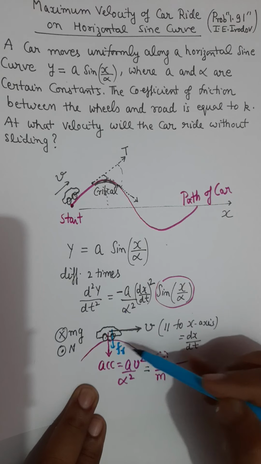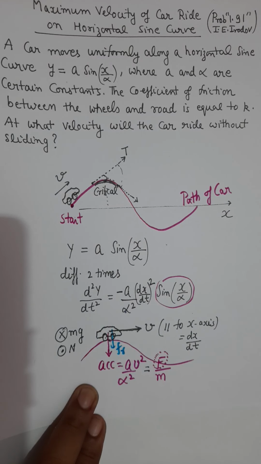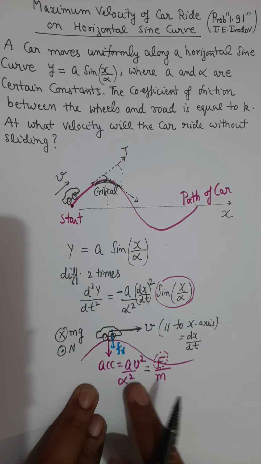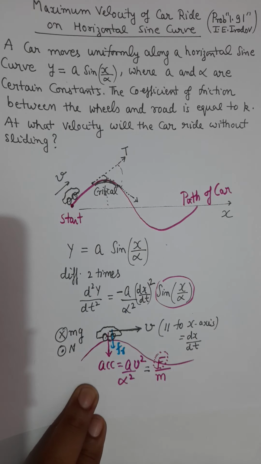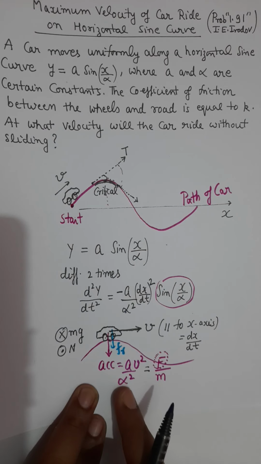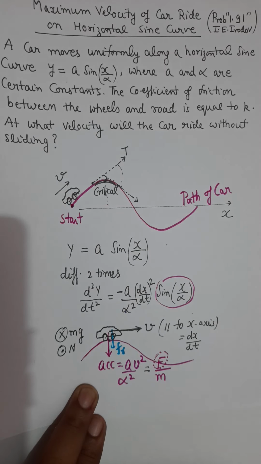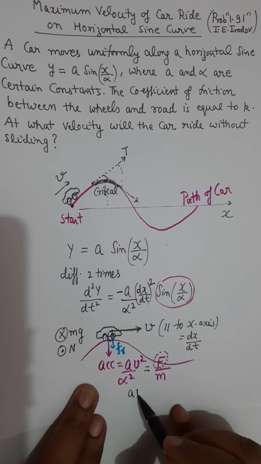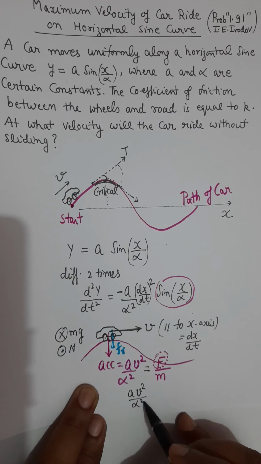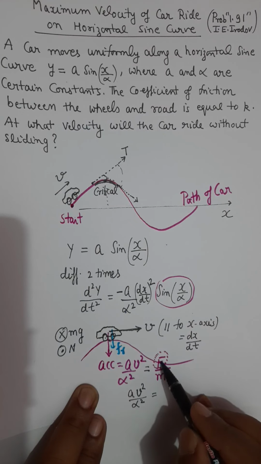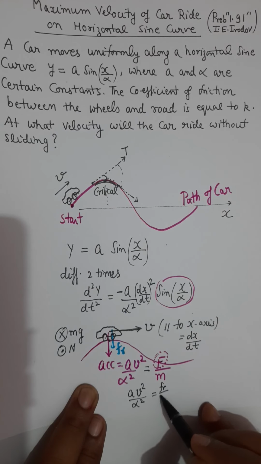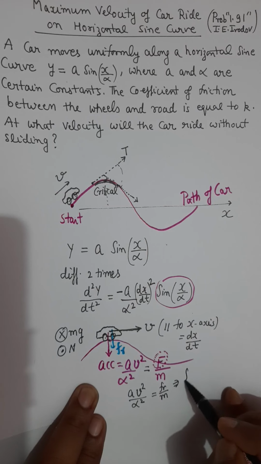That friction must be capable of providing this much acceleration. We all know friction has a limit, so there must be sufficient friction to give this acceleration. So I will write the equation as a v square over alpha square equals the friction force divided by mass, and from here you can get the value of the friction force.